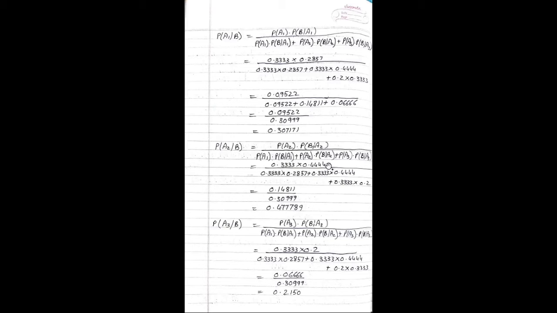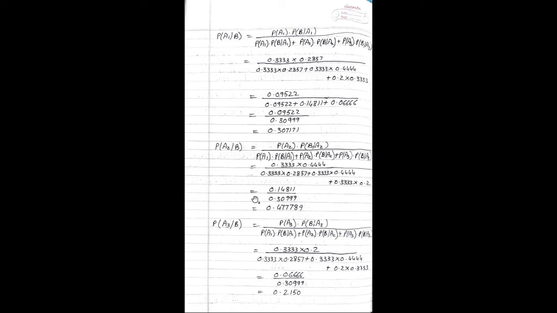So replace the values in the formula, which can be written as 0.3333 into 0.4444 divided by 0.3333 into 0.2857 plus 0.3333 into 0.4444 plus 0.3333 into 0.2.